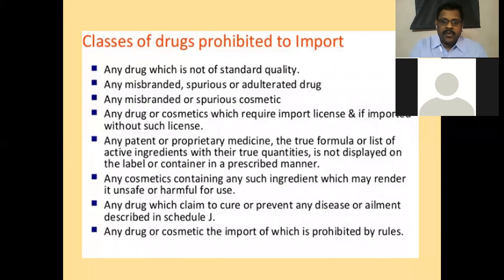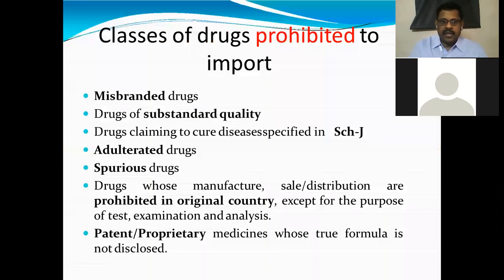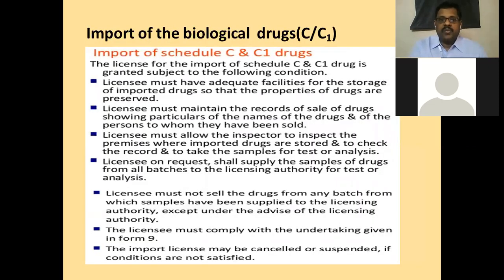A drug which claims to cure or prevent any disease or ailment listed under incurable diseases in Schedule J will never be allowed for importing into India. Any drug or cosmetic, the import of which is prohibited by rule, also will not be allowed. Apart from this discussion, let us look at the import of biological drugs, C1 category drugs.